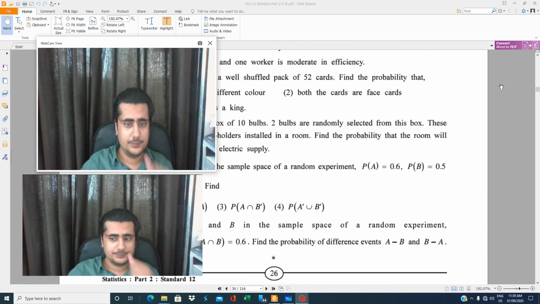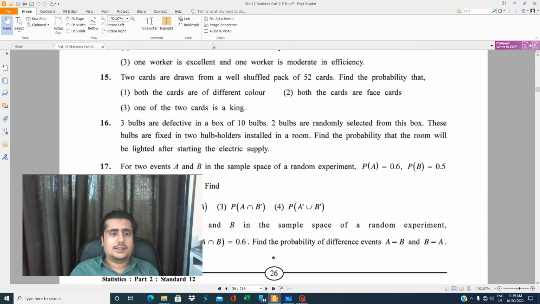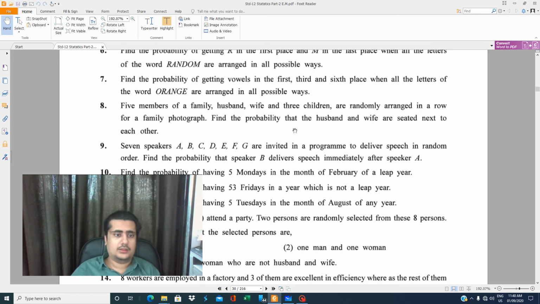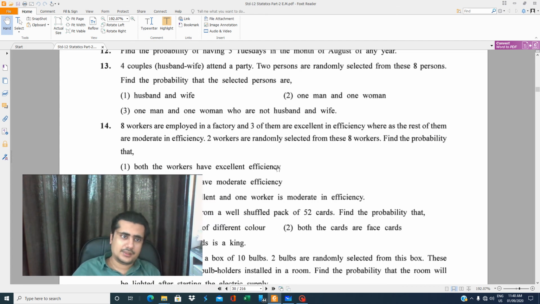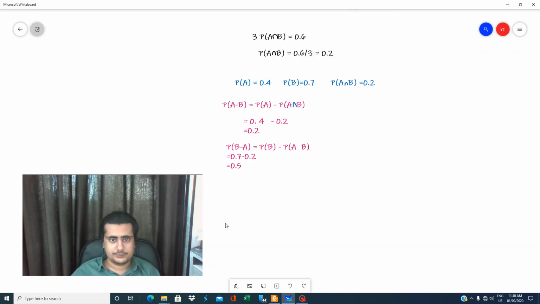How are you all? My name is Yogesh, and we are doing statistics, standard 12, part 2, chapter number 1, that is probability. So far, we have done 18 sums in this exercise 1.2, and just a single sum is left in this exercise, that is sum number 30. I told you that we'll be doing this sum last, and we are doing it last. Four couples attend a party.